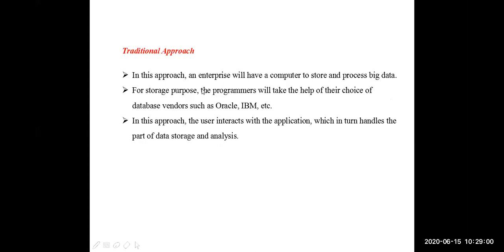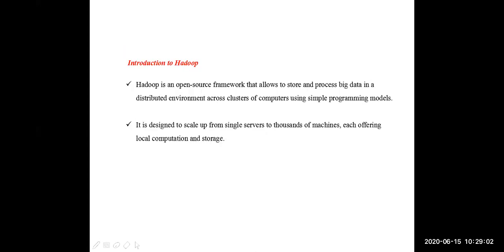Is it clear? Hadoop is the open source one. First point, it is an open source framework. Next, it follows the distributed file system environment. It also contains clusters of computers, that means from a single server to hundreds and thousands of computers will be there in the Hadoop cluster, similar to our Google File System.